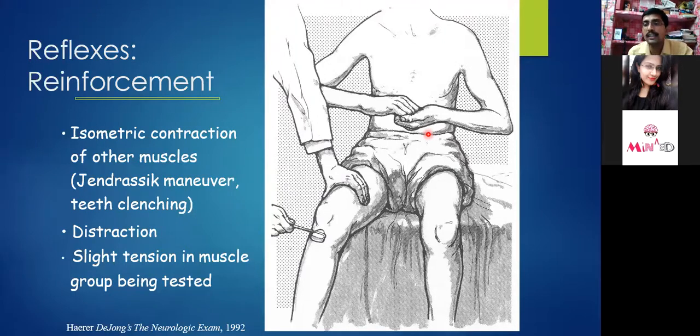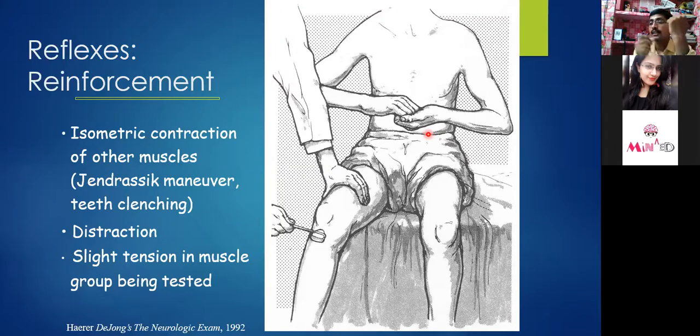And one more very important thing which we usually do in a wrong way: during examination of the reflexes, we should always do it in a very brisk way. It is not that we are doing a slow reflex examination.